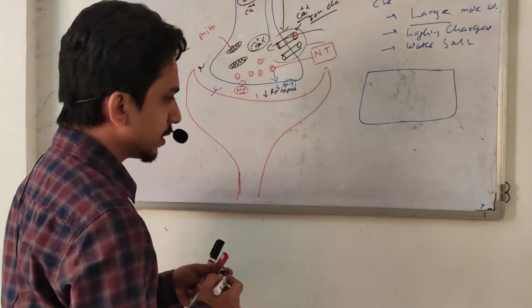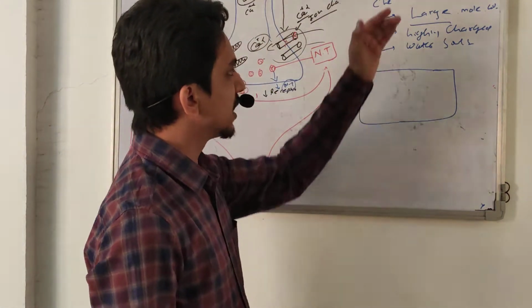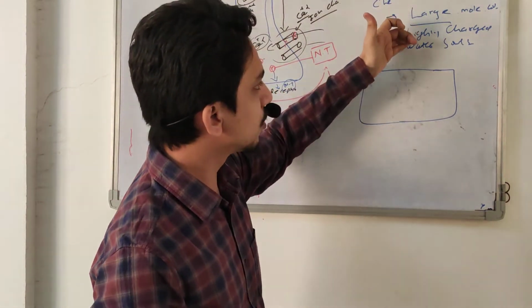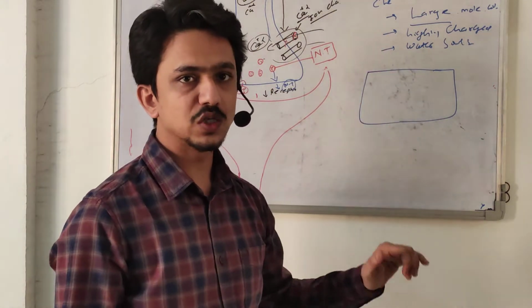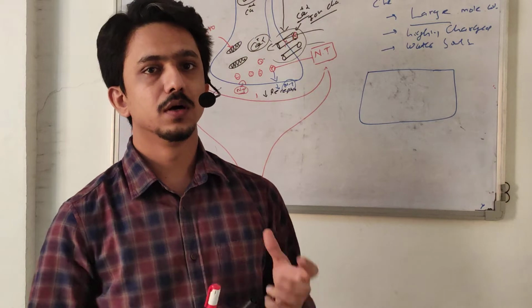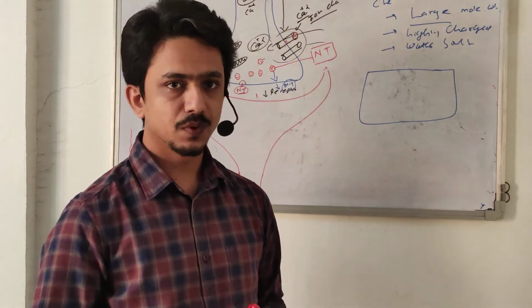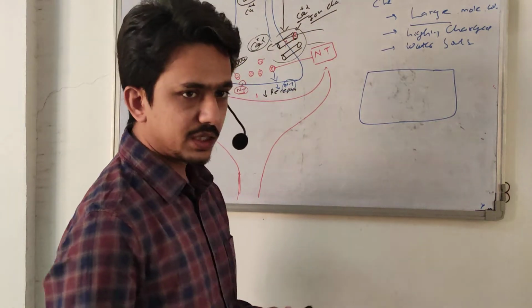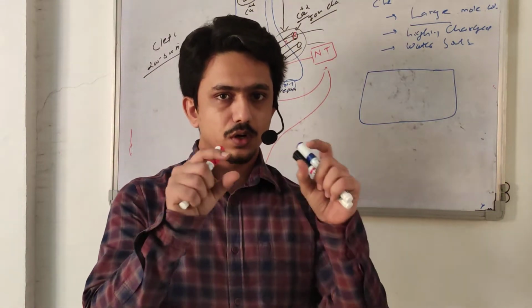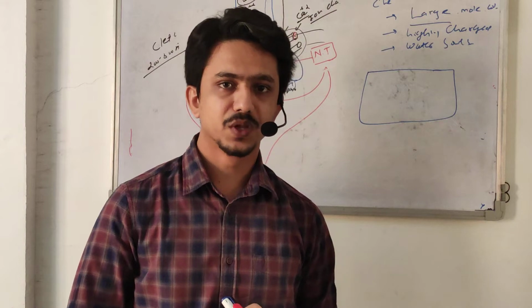These three kinds of molecules, large molecular weight, highly charged, or water soluble substances, cannot cross the cell membrane. So they act through some membrane receptor, and for that there is a protein. A receptor is a macromolecule which is present on the cell membrane. What is a receptor?